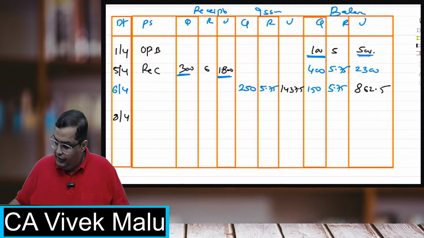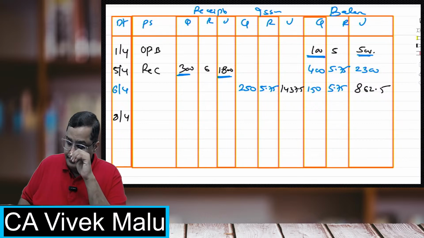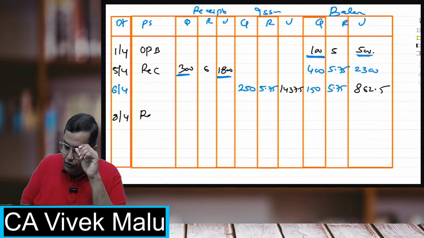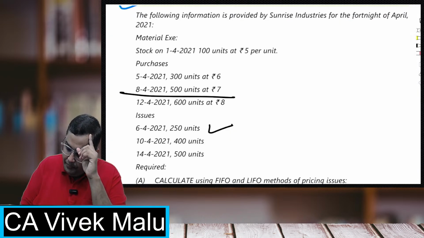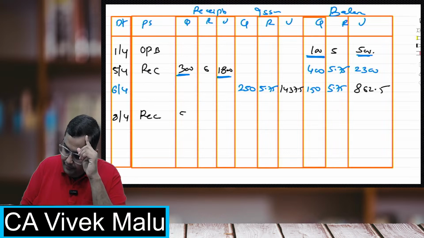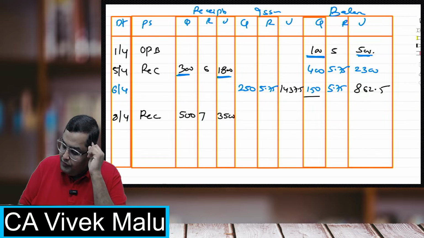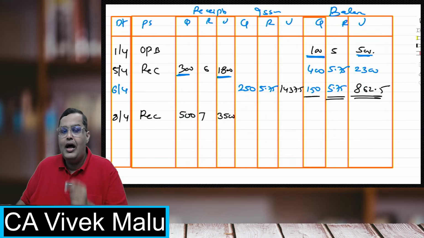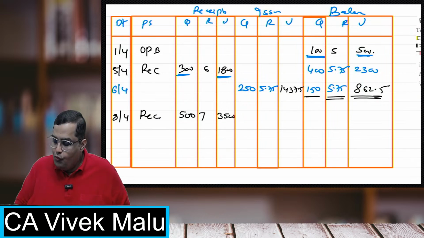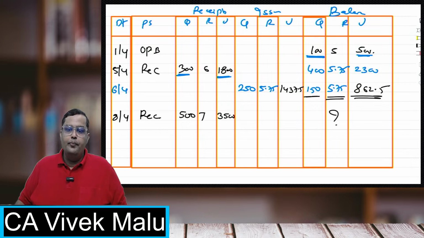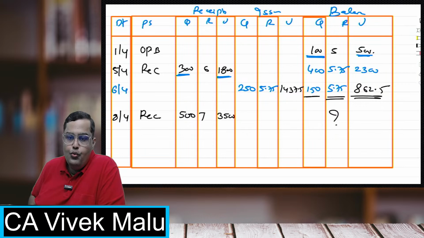Now, students, suppose on 8th of April, I have purchased 500 units at 7, basically 3500. And the opening was 150 units, value 862.5, rate 5.75. Now, that is my question to you. What will be the new rate? Come on. Calculate that. What will be the new rate?